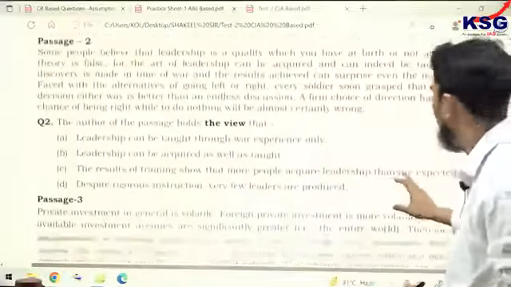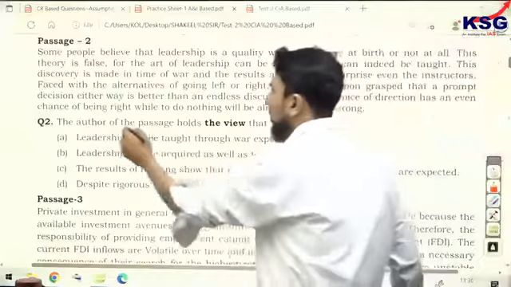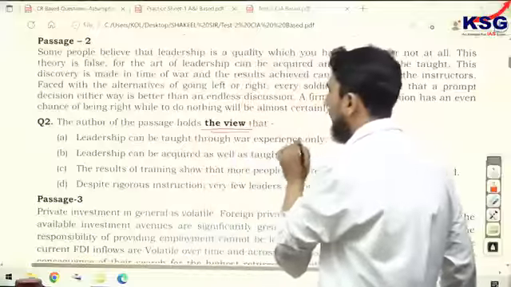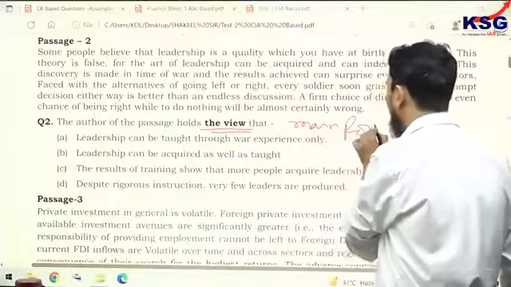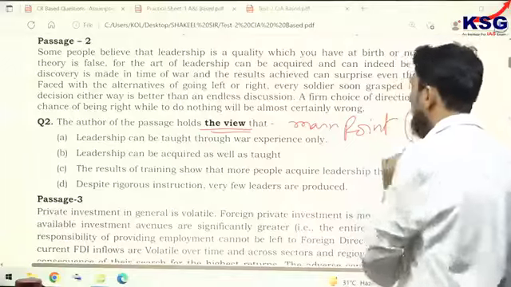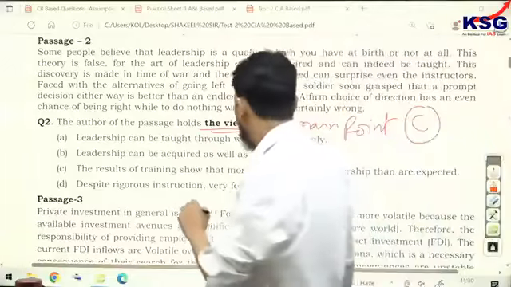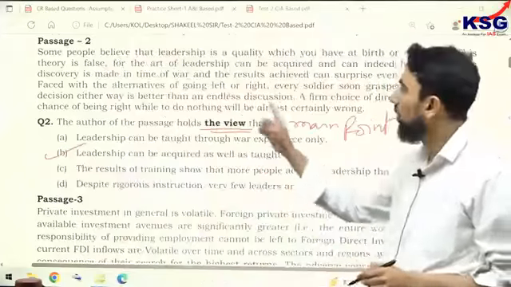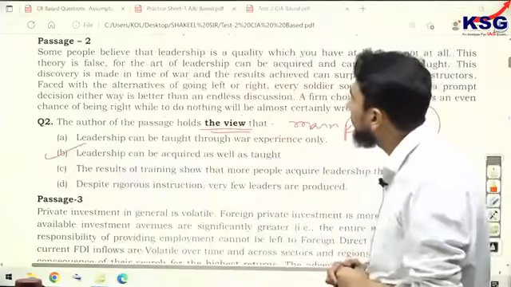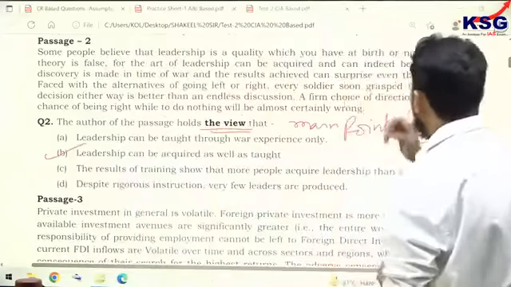Passage 2 is based on conclusion because it is asking what the author of the passage holds the view that, that is, what is his main point. Of course his view will contain the conclusion. So it is related to C. And the correct answer is option B. Leadership can be acquired as well as taught. From the paragraph we get that, right?